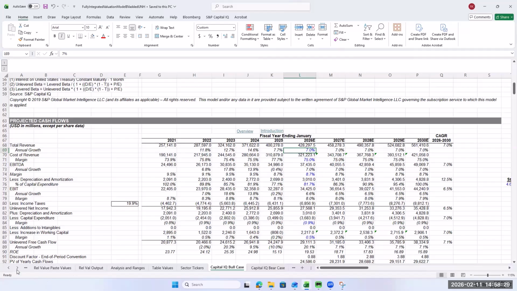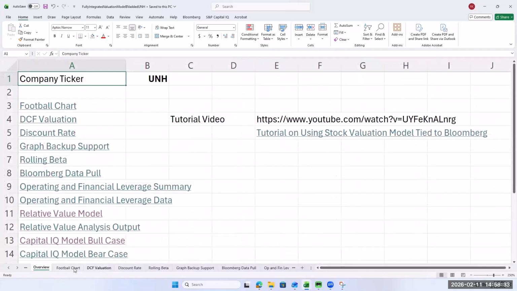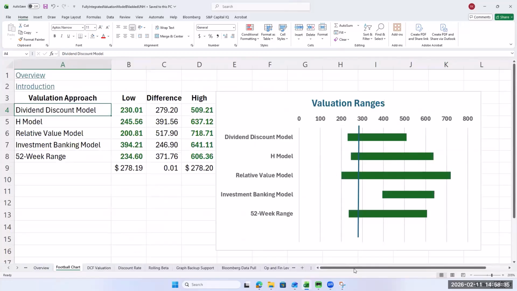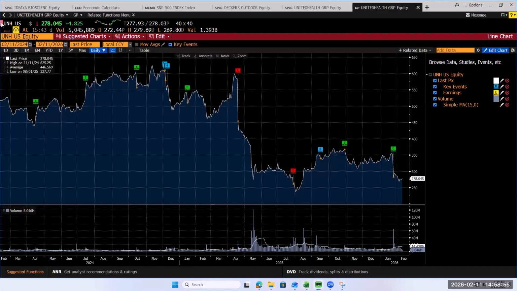And when you finish all of that, you got your football chart. And what we're looking for is not firms that are cheaper than our models, but are on the low end of our model. They're trading to the left side. And you also kind of look at their 52-week average. If they're at the very, very top, you might get a little concerned. You can do an RSI on this firm.